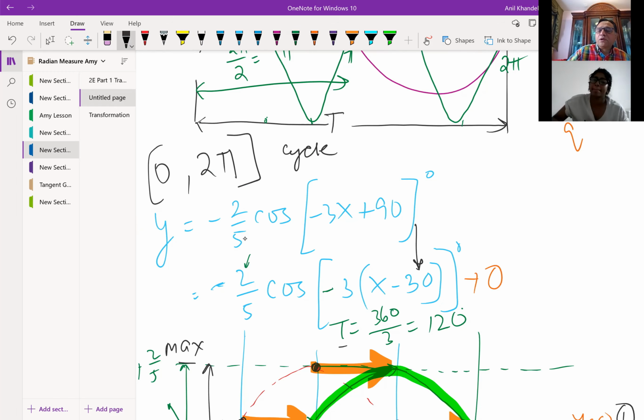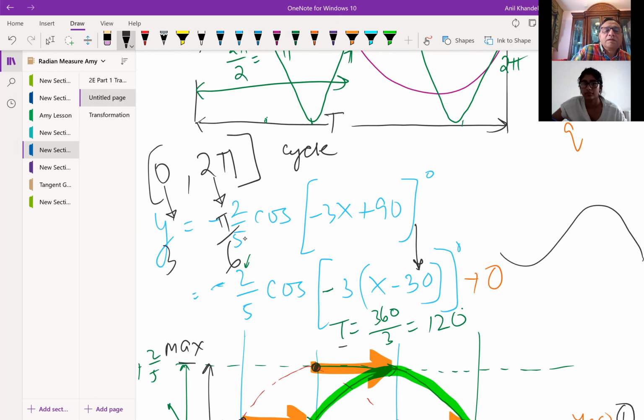So the window where you have to block is within 0 to 2 pi. Is that clear to you? Restrictions are important. Sometimes they will add a phase shift of 30 degrees, right? I should say pi by 6. 30 degrees will be pi by 6. So you could add pi by 6.